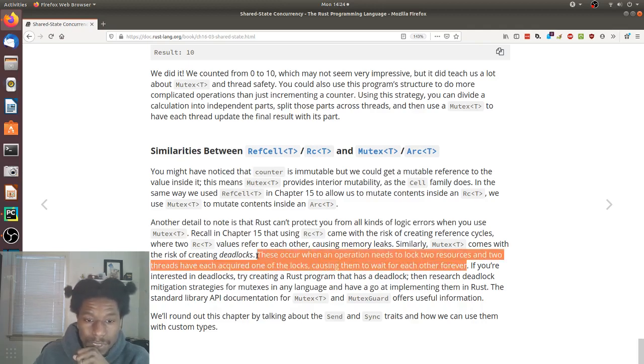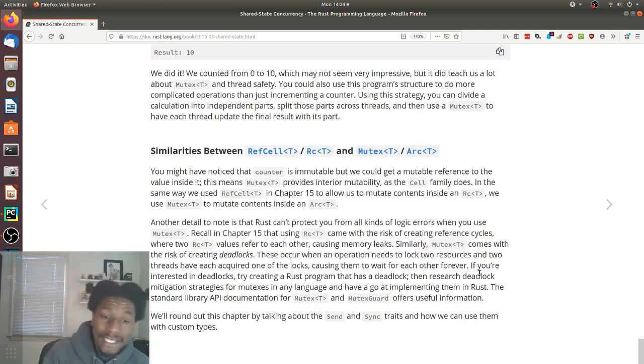Ooh, deadlocks. So the way they define deadlocks, at least in this scenario, is that you have two locks, right? And you have two resources. And then the unlocking and locking of them sort of depend on each other in such a way that this one can't move forward and this one won't unlock because of that one. Like that interdependency. That's just a logic error. And that will just kill your program.